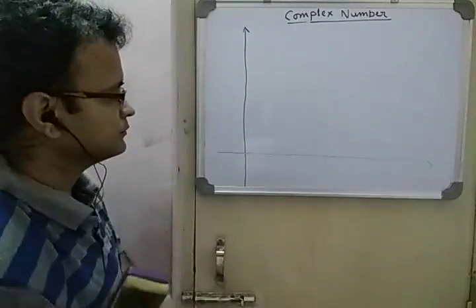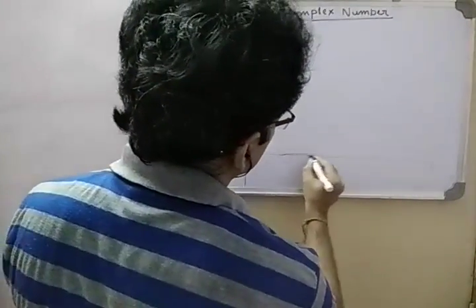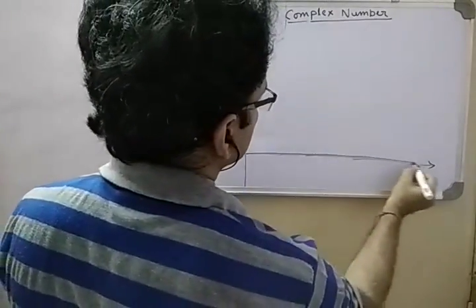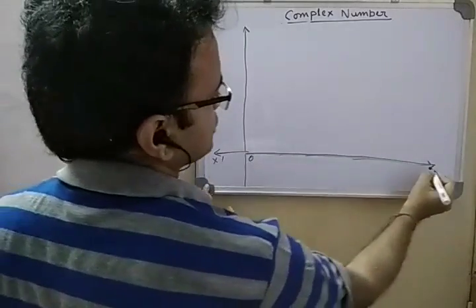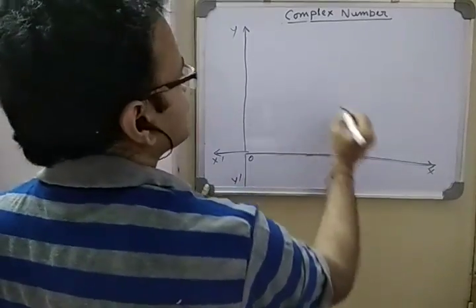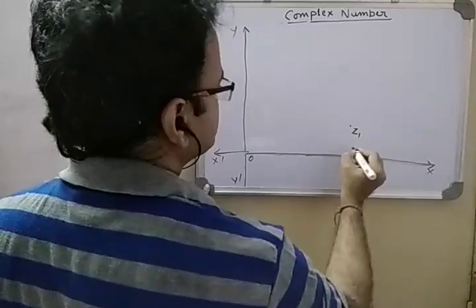So let's draw the x axis, x dot, and the y axis, y dot. Suppose this is a point Z1.